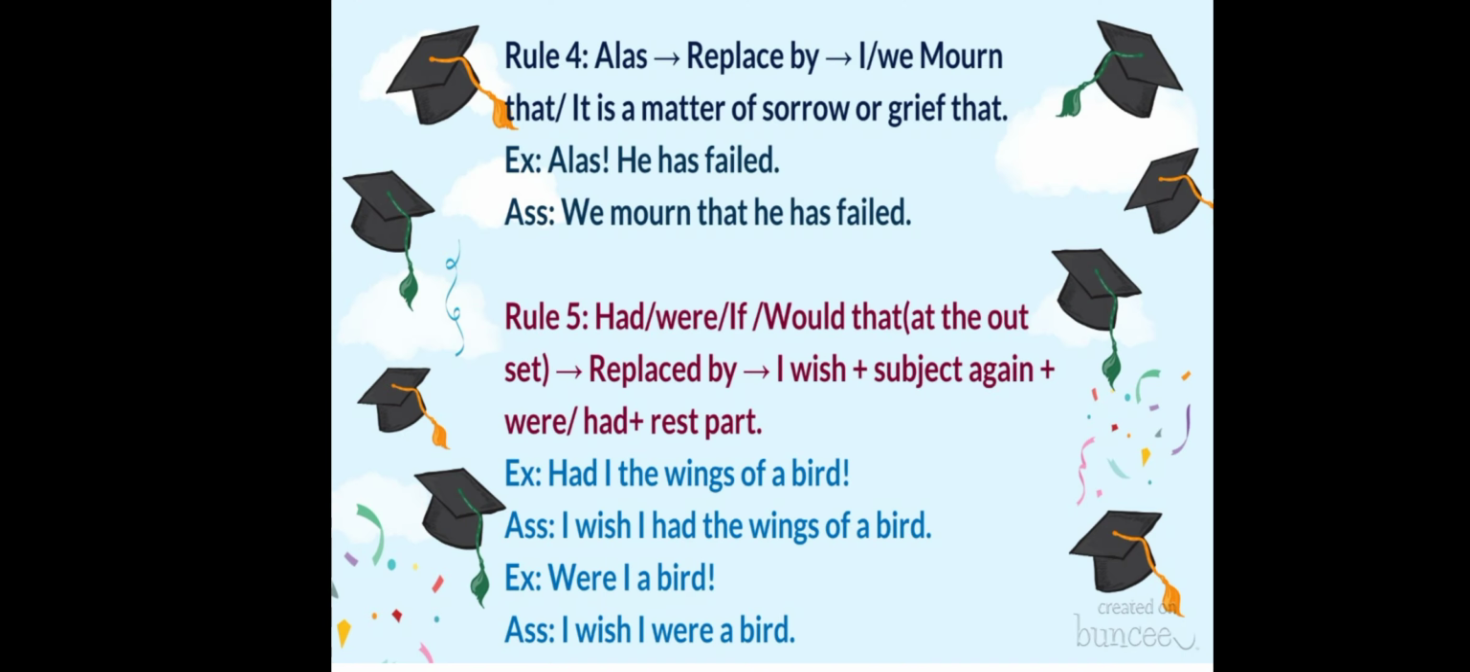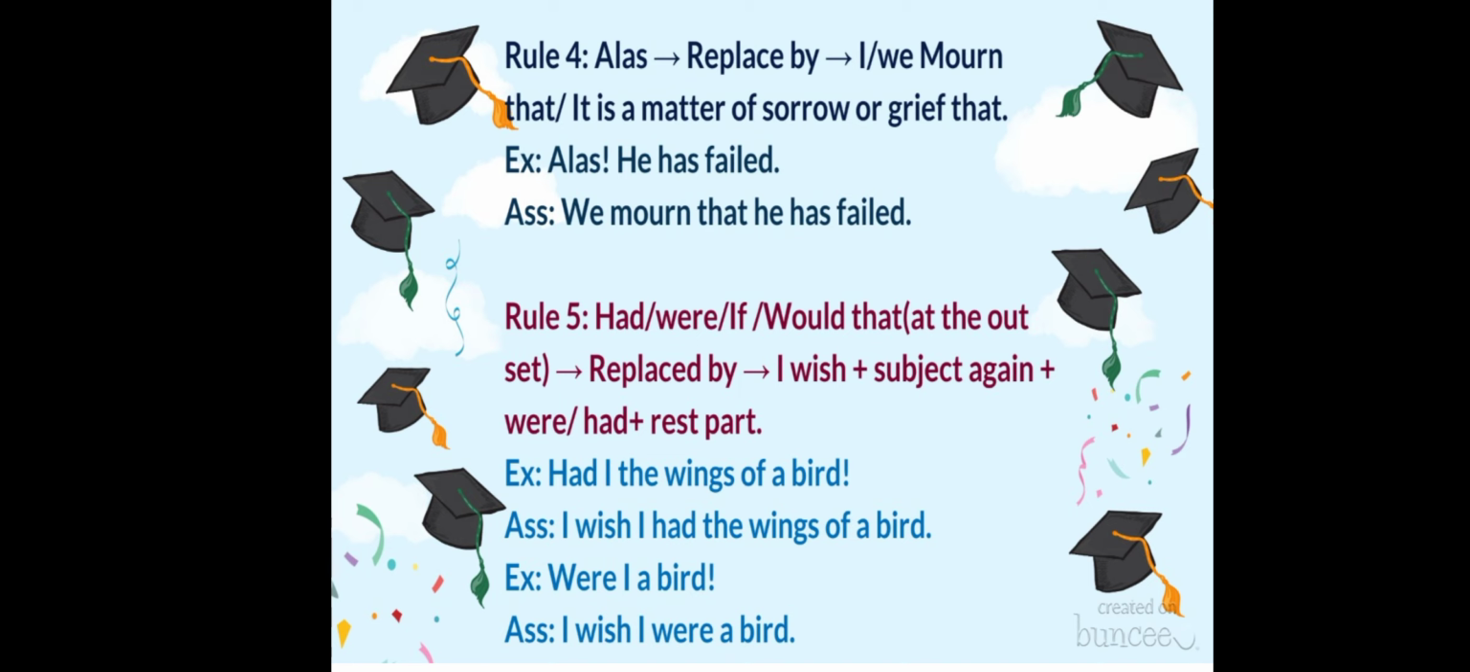Now, rule number 4. Alas, when we get sad, at that time we use this word alas. So, when the word alas is used in an exclamatory sentence, we have to just replace this word by I or we mourn that, or it is a matter of sorrow or grief that, and then the rest of the sentence.